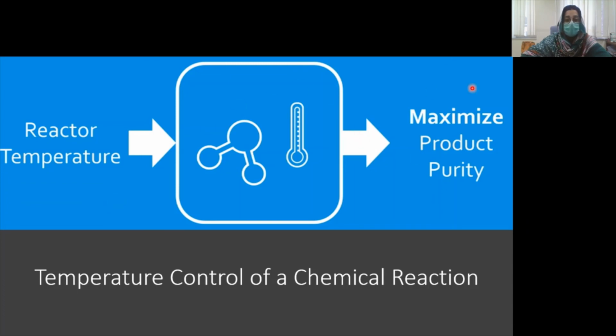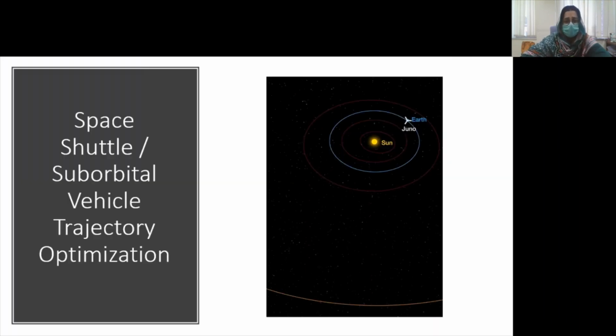So the maximum product purity is our output. The temperature of the reactor is basically the input. And the phenomena that has been going on is basically the design or something.